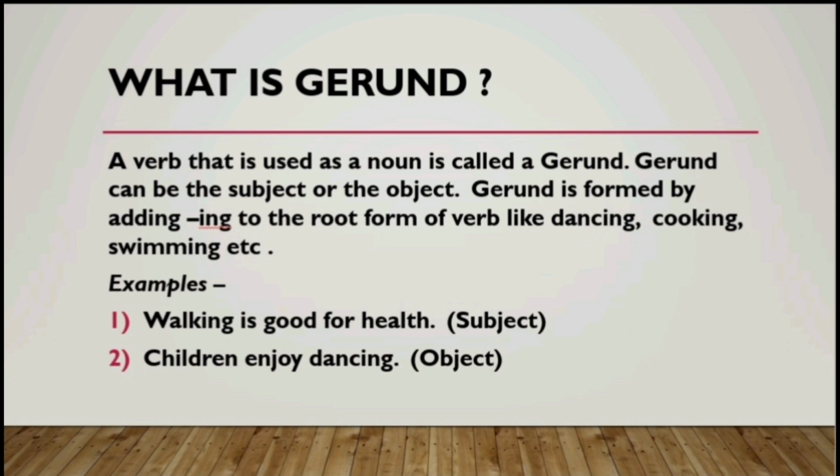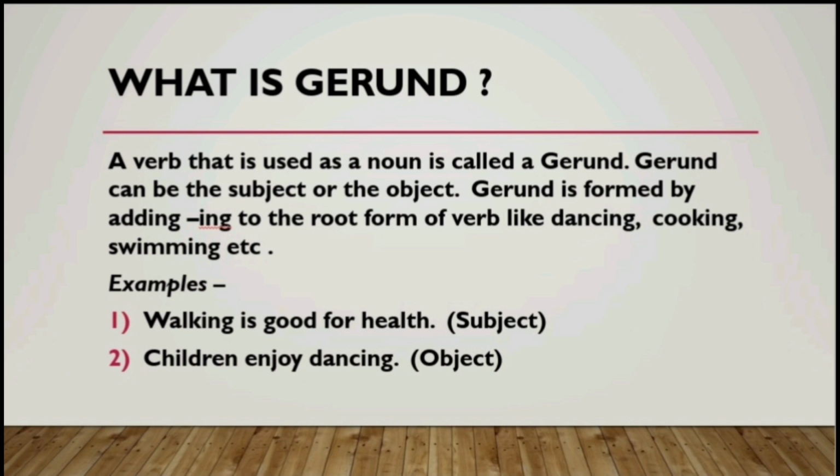The structure of a gerund is that it is formed by adding ing to the root form of the verb, or the base form of the verb. For example, if you combine dance plus ing, it will result in dancing, cooking, swimming, etc.